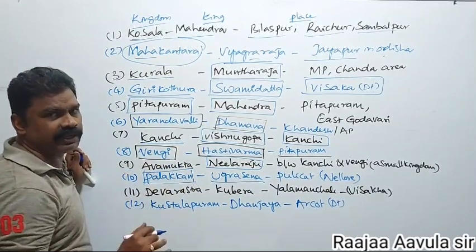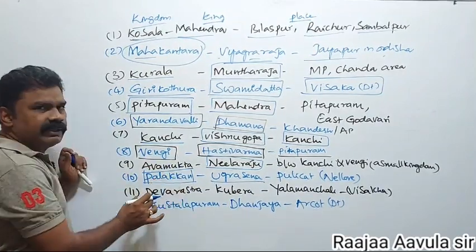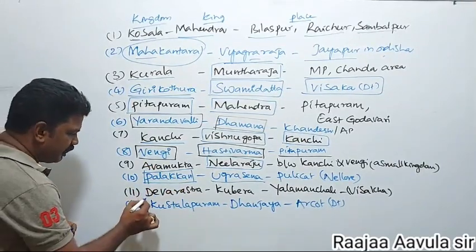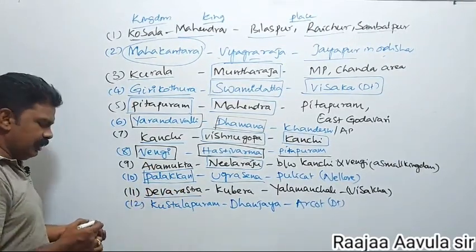This was also defeated by Samudragupta. Next, the 11th, Devarashtra.